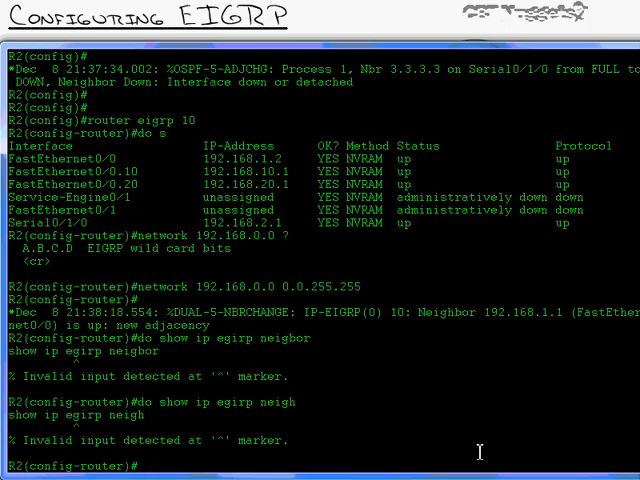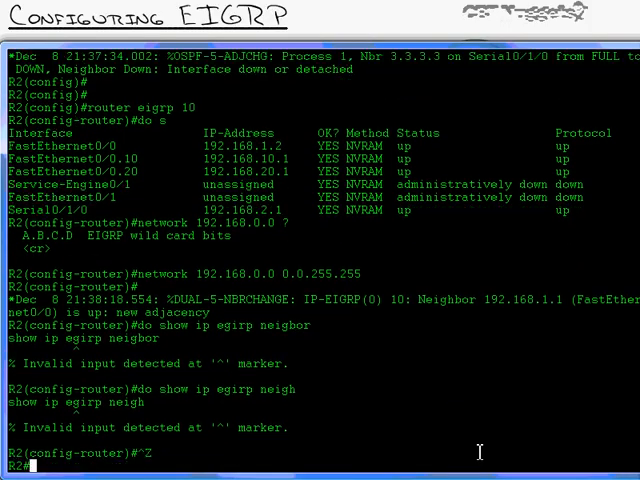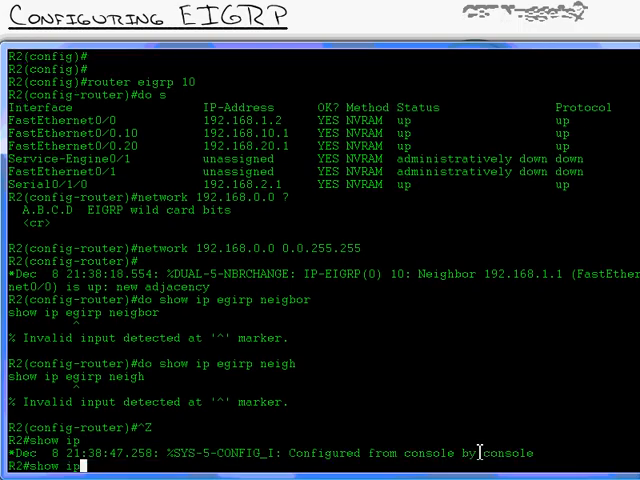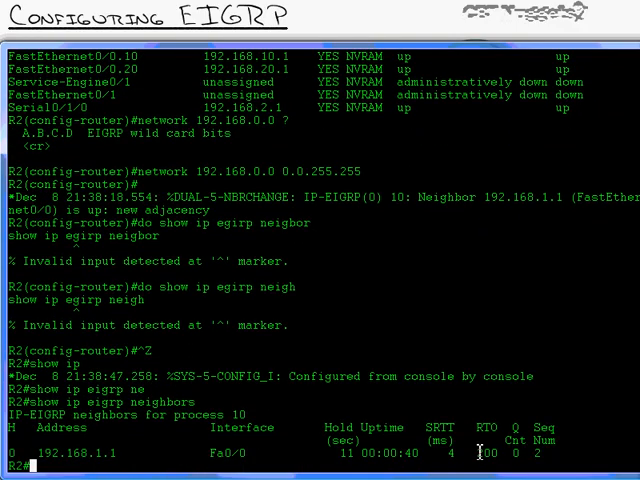You have to spell neighbor. Okay, I'll go back and do a show, hang on. Show IP, I spelled EIGRP wrong. EIGRP neighbor. Must be this new keyboard. All right, so there we go.